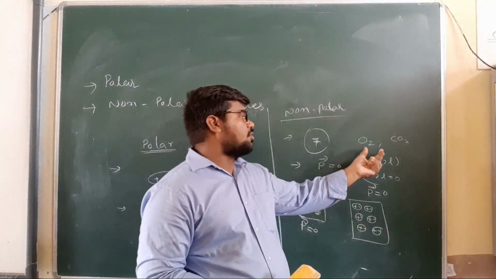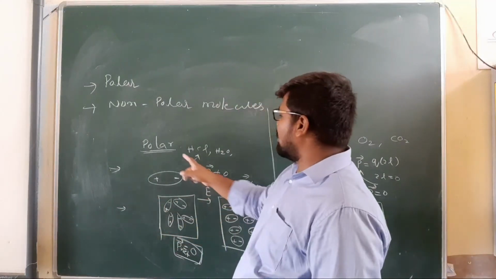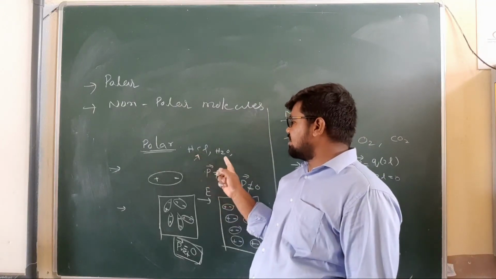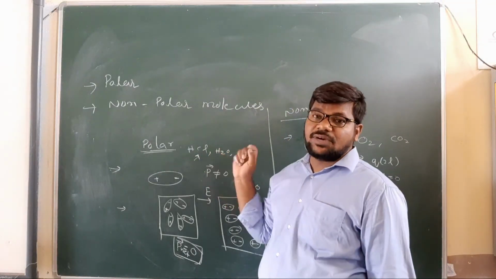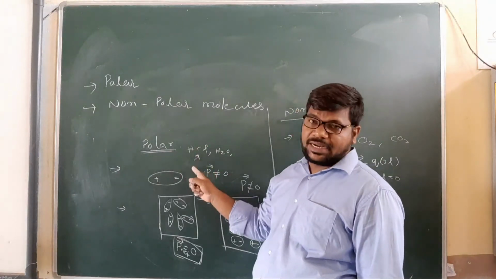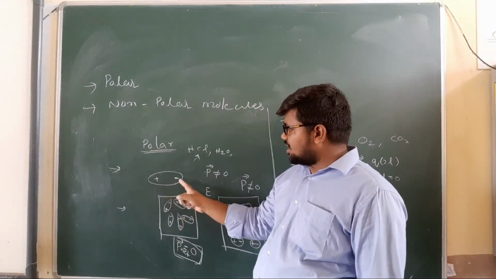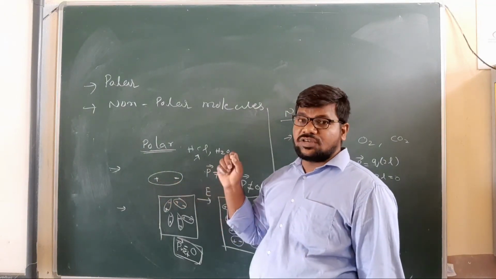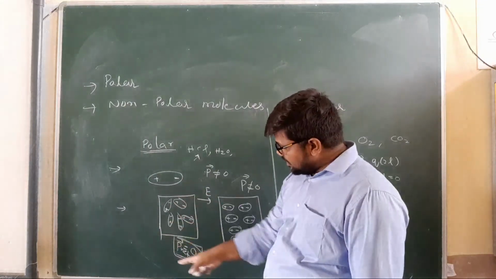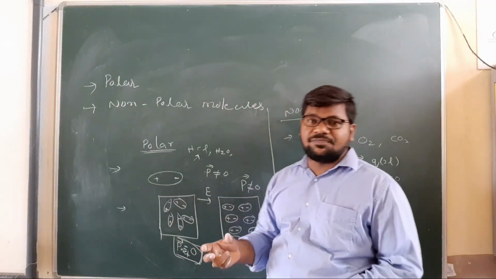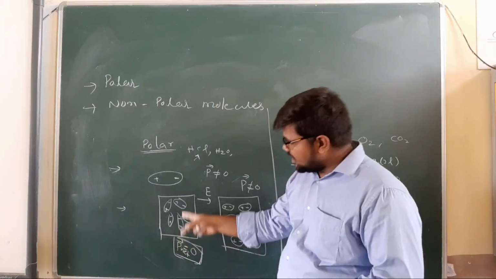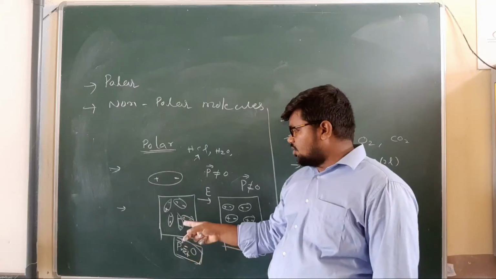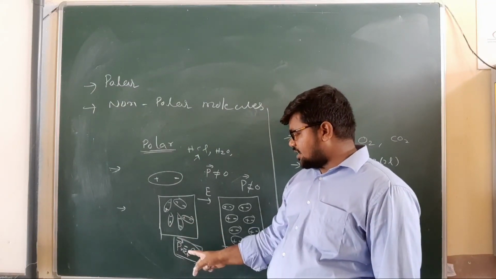Examples of non-polar molecules are O2 and CO2. Examples of polar molecules are HCl and H2O. In HCl and H2O, each molecule has a permanent dielectric moment; the positive and negative charges are separated by some distance and do not coincide. In a dielectric slab, the atoms are arranged randomly, so the total dielectric moment is 0.